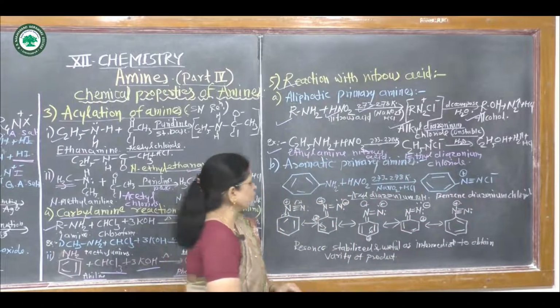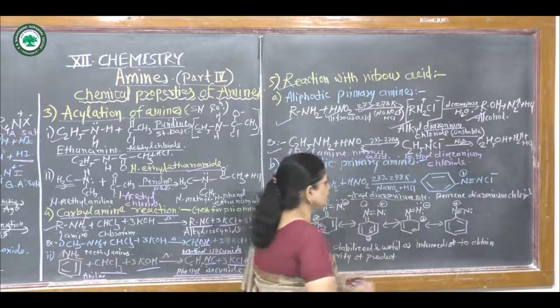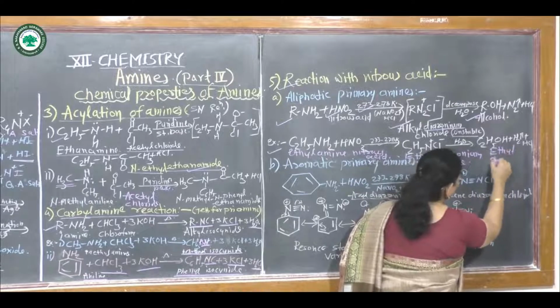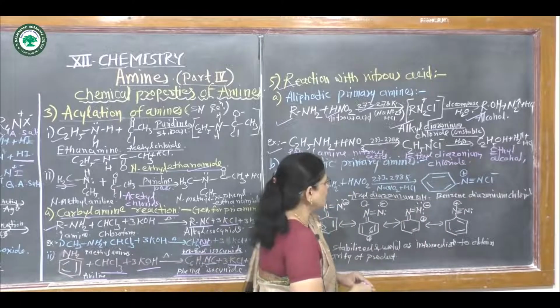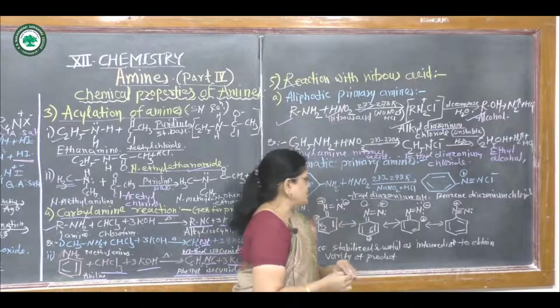Then this ethyl diazonium chloride decomposes with water to give an alcohol, ethyl alcohol or ethanol, plus nitrogen plus HCl.